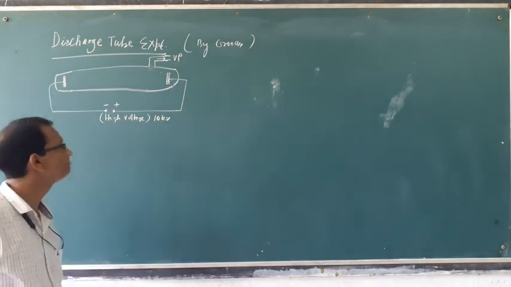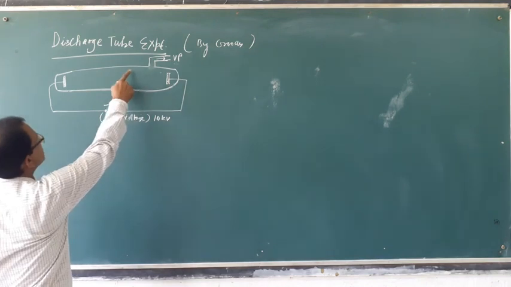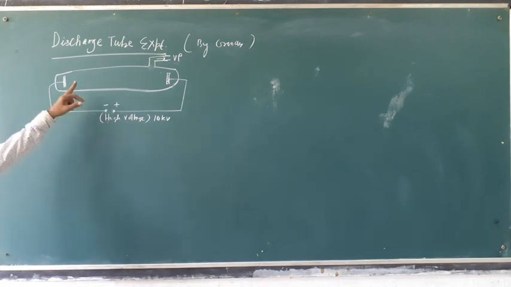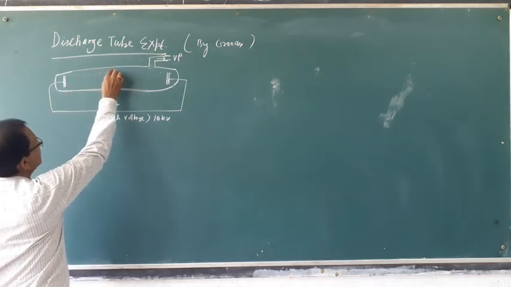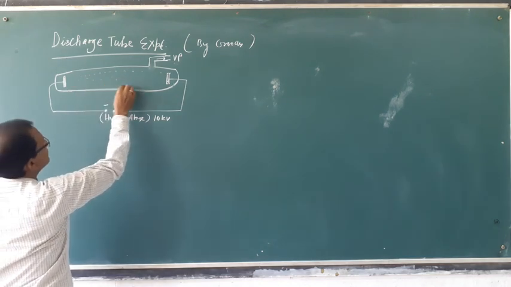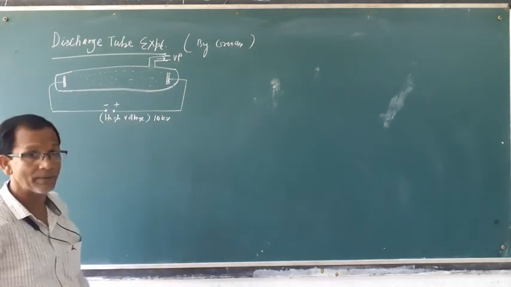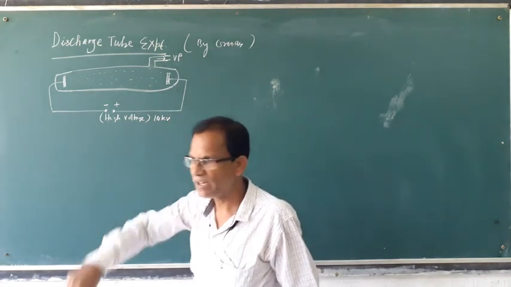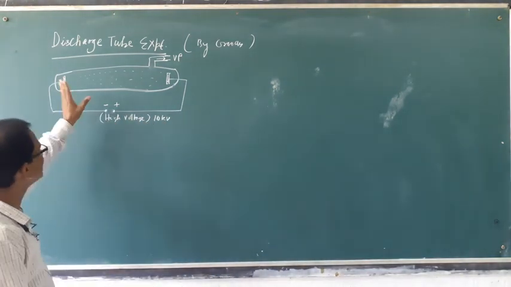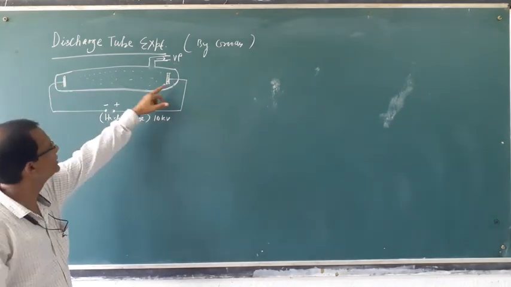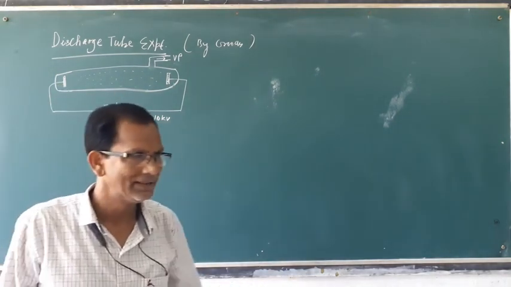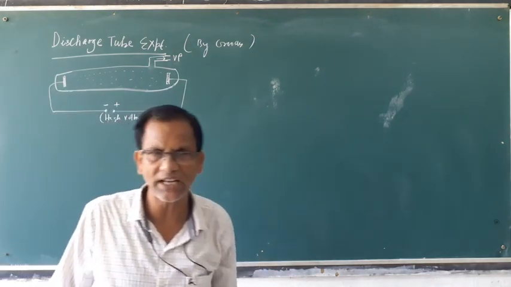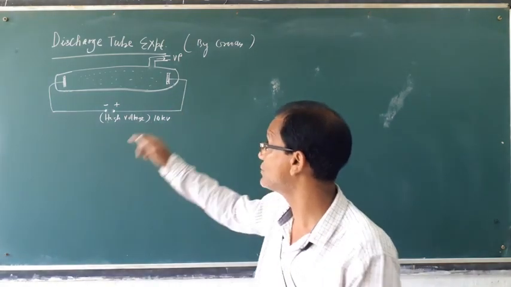What is that? This tube is made of glass, containing invisible gases. Invisible gases means what type of gases? Those which are chemically inert. Oxygen should not be taken inside the discharge tube, because it may oxidize the metals used as electrodes. That's why oxygen should not be used. Generally, inert gases like nitrogen and noble gases are taken inside the discharge tube.